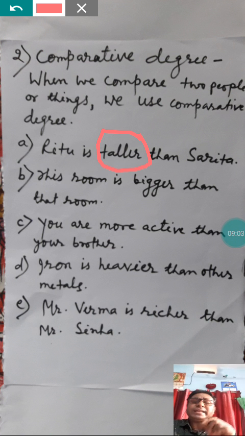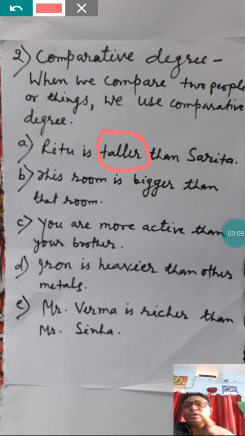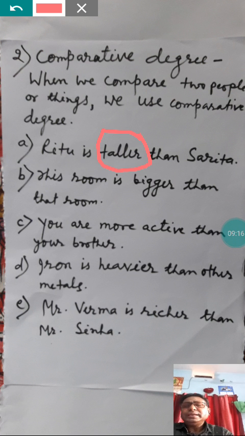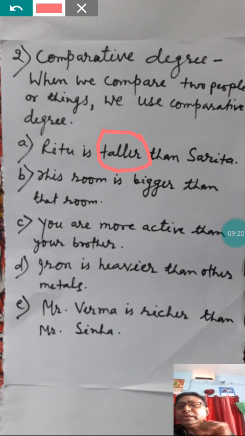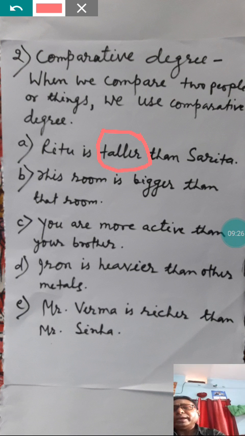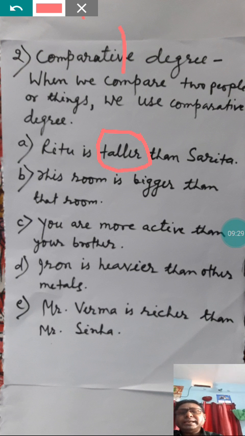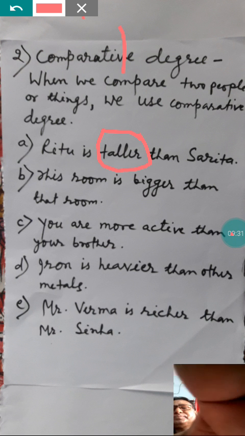The adjective tall describes that Ritu is taller than Sarita. The second form of tall is taller, used in comparative degree to tell who is taller. Ritu is taller than whom? Than Sarita.